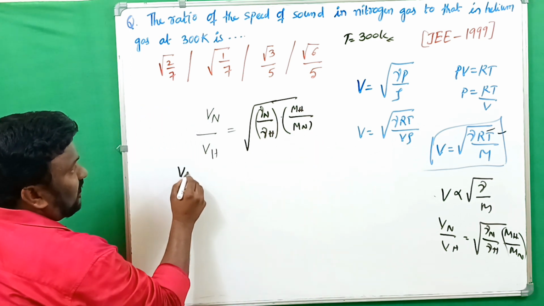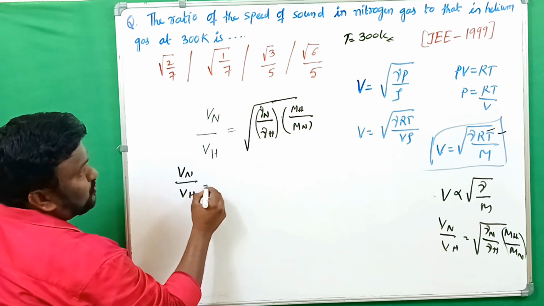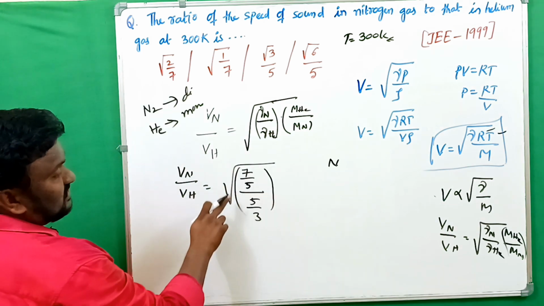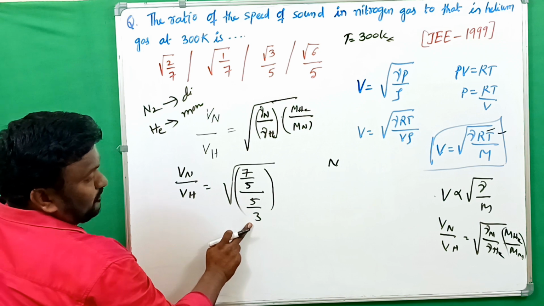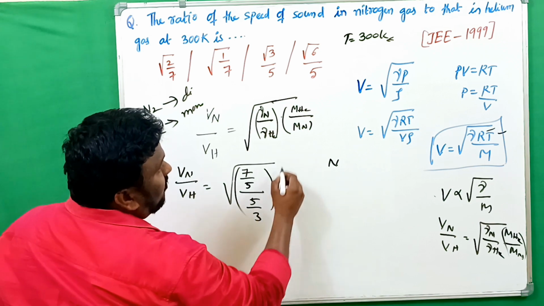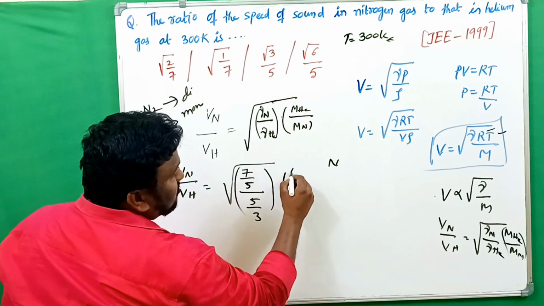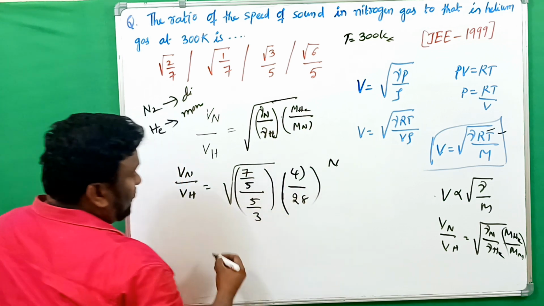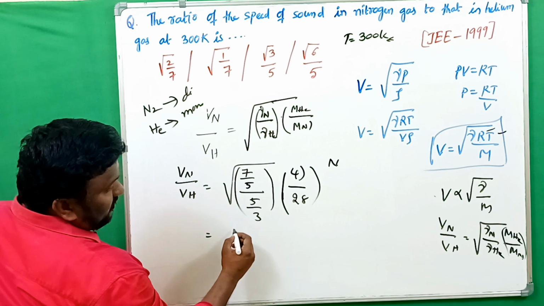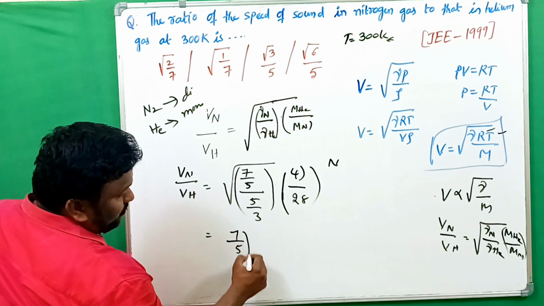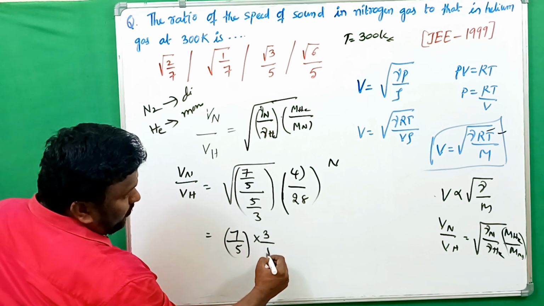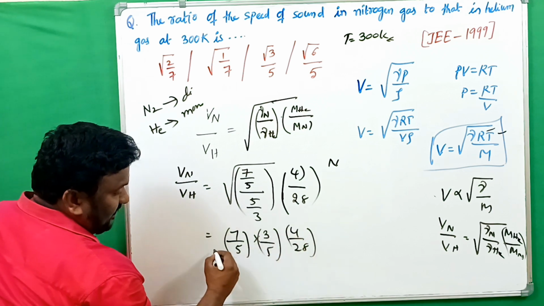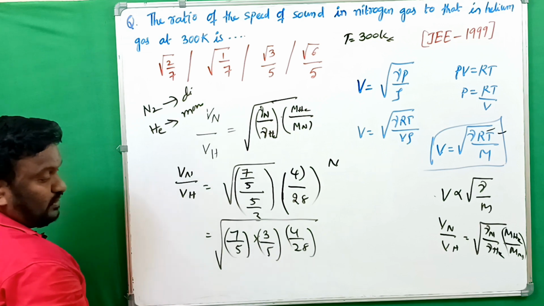Then we can write Vn by Vh is equal to gamma of nitrogen 7 by 5 and of helium 5 by 3, into the molecular mass of helium, which is 4, and the molecular mass of nitrogen, which is 28. So it's simply 7 by 5 into 3 by 5 into 4 by 28, and everything is under root. Clear?